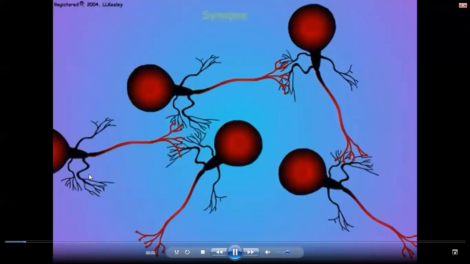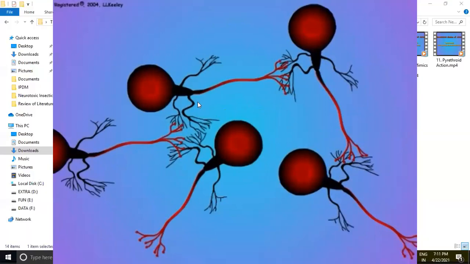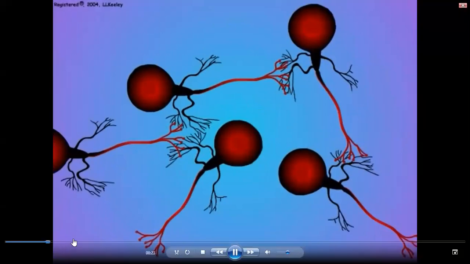This one is the presynaptic neuron, all others are postsynaptic neurons. Here the synapse will occur, after that the information will carry forward.